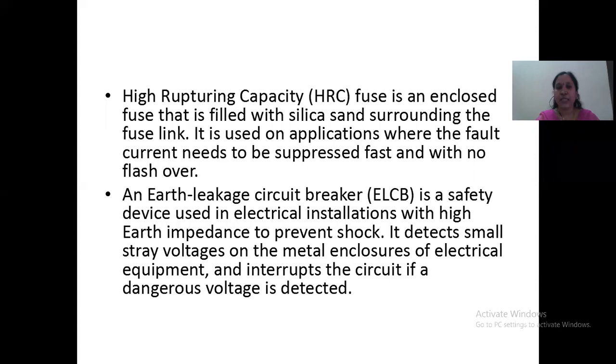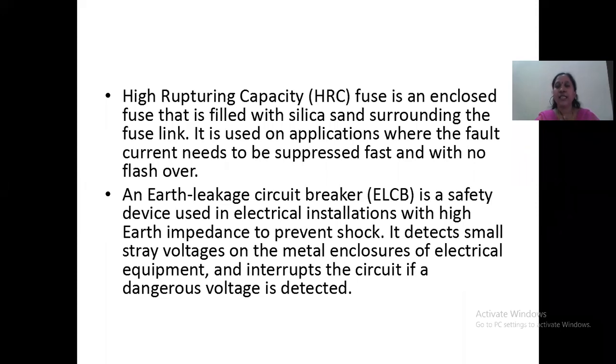Next, coming to the earth leakage circuit breaker, it is again a safety device, used in electrical installations with high earth impedance to prevent shock. So this ELCB's main purpose is to prevent shock. It detects small stray voltages on the metal enclosures.